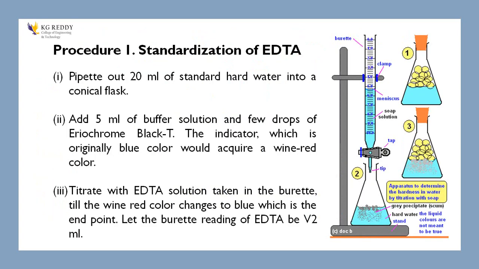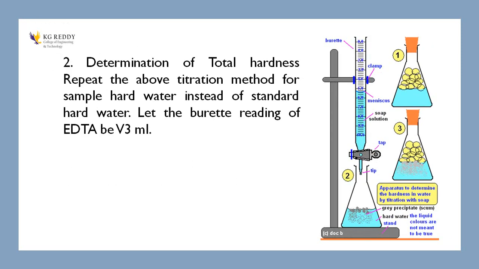So procedure. If you take the procedure, the first one is standardization of EDTA. You pipette out 20 ml of standard hard water into a conical flask, then add 5 ml of buffer solution and add 2 to 3 drops of EBT indicator, then titrate it. When you add the EBT indicator, you get wine red color, then titrate it against EDTA. This procedure is the same for the M1, M2, M3, and M4 calculations also, right? This is the determination of total hardness of water.